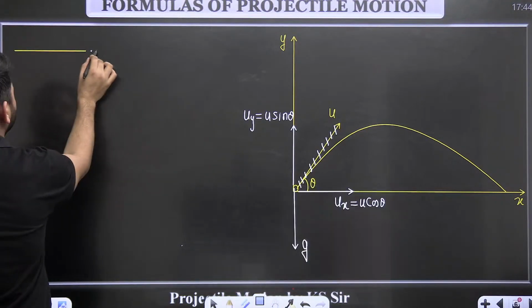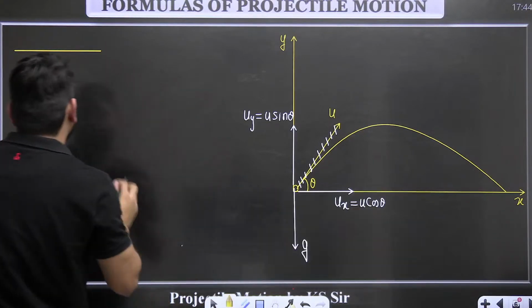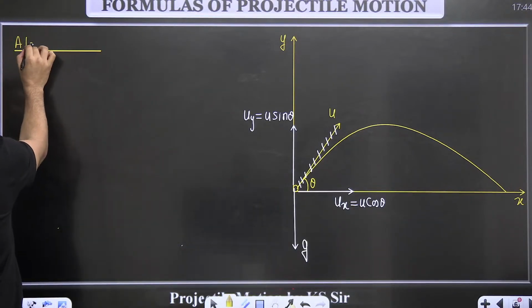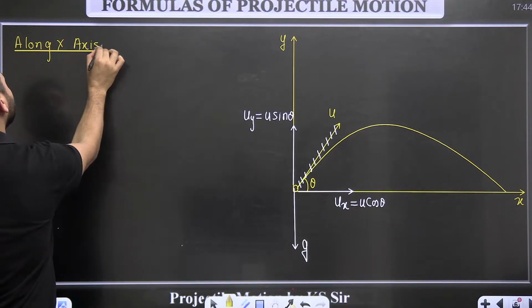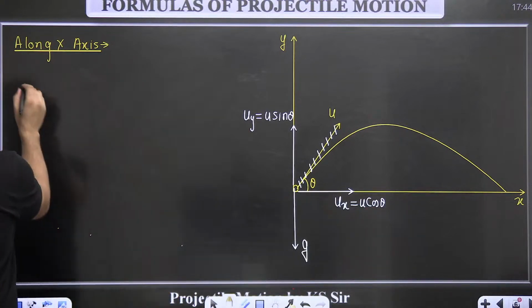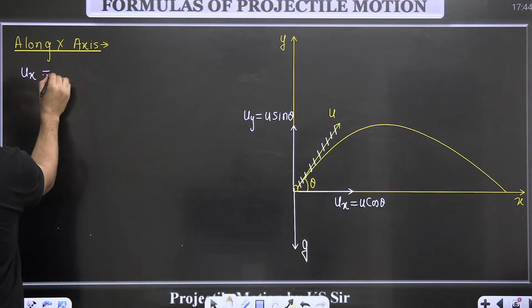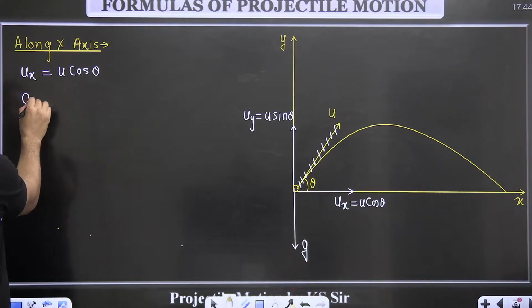So along the x-axis, what are the things happening? The velocity along the x-axis, ux, is given as u cos theta. Is there any acceleration along the x-axis?